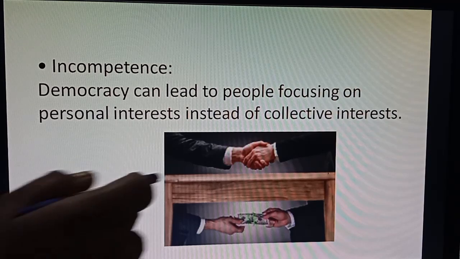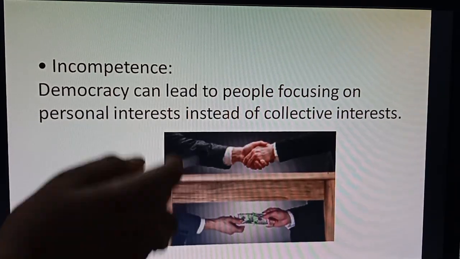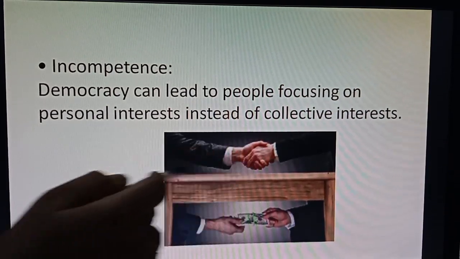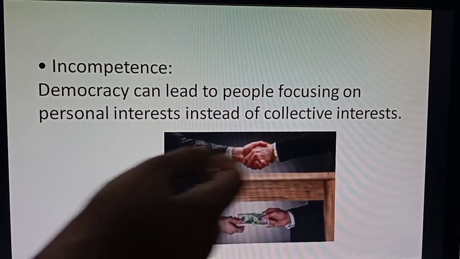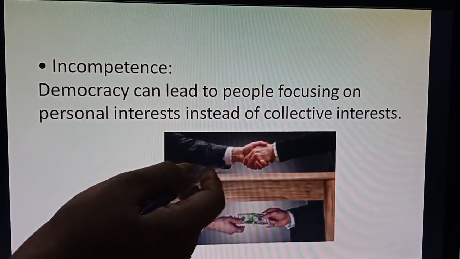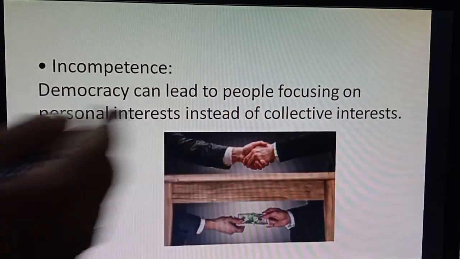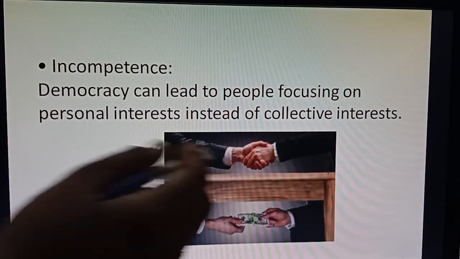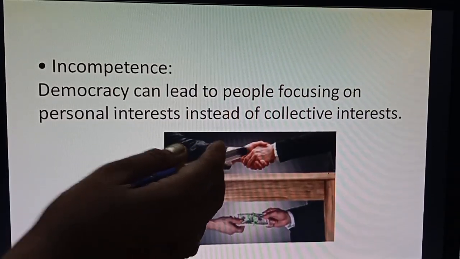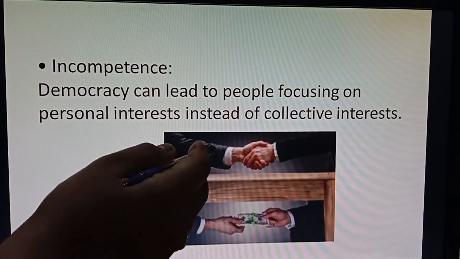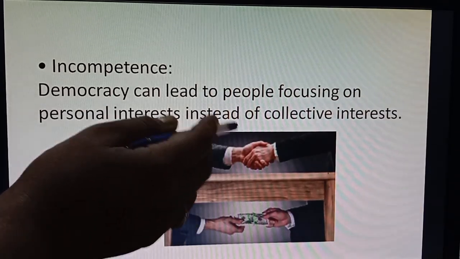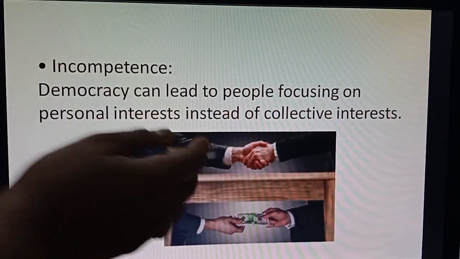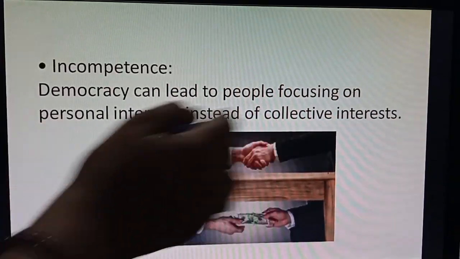You can see in this picture, one side, this is a positive image. These two people are shaking hands. Here is the mutual understanding. This picture is showing mutual understanding, cooperation, togetherness, collective interest, welfare, thinking about the country and the people. This picture is showing this.